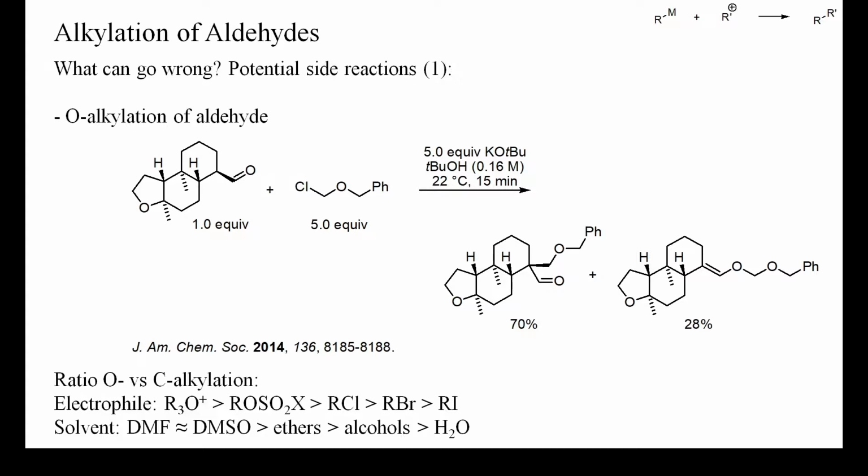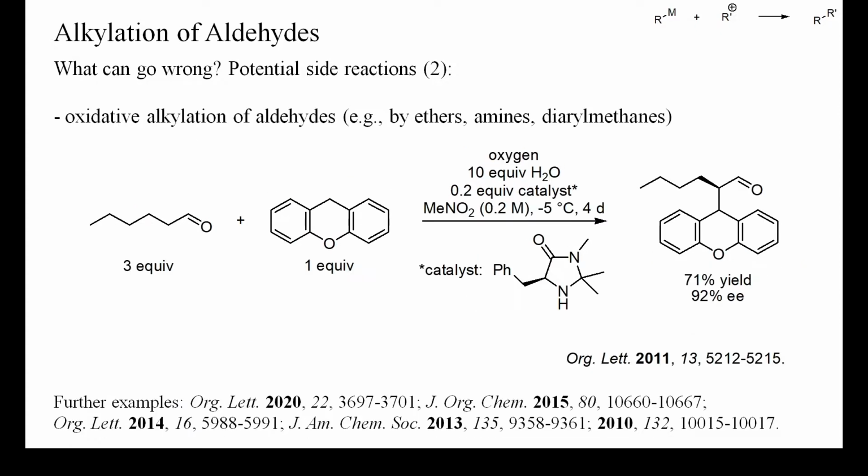A further alternative could be to treat the aldehyde first with formaldehyde and a base and then benzylate the resulting alcohol. Benzylic amines and ethers are readily oxidized by oxygen to benzylic peroxides or alcohols, which in turn readily form stabilized carbocations. These carbocations, like iminium salts, react with the enol form of aldehydes to yield alpha-benzylated aldehydes, as in this example. Thus, in the presence of such benzylic ethers or amines and air, unintended benzylations of aldehydes may occur.